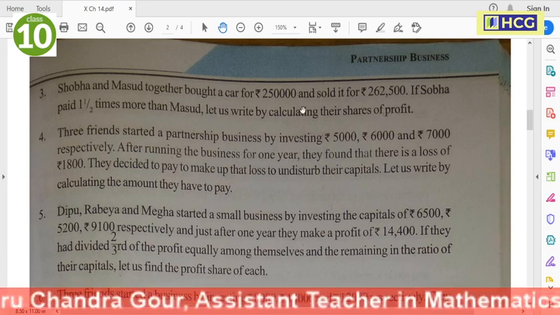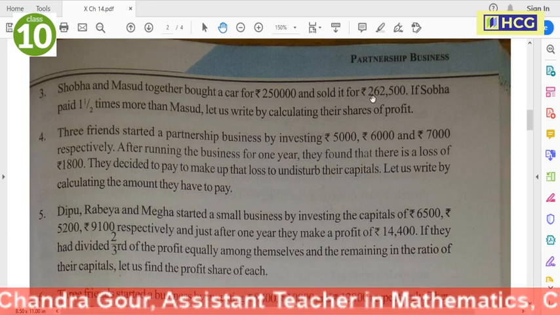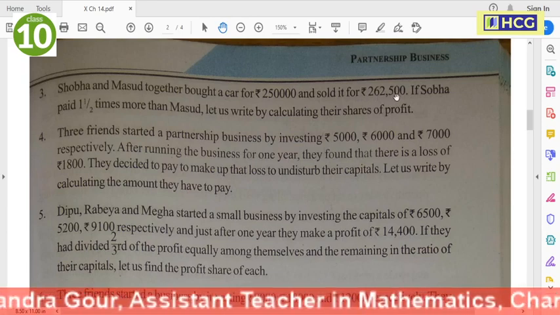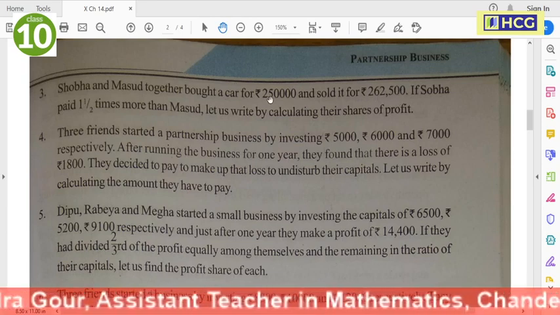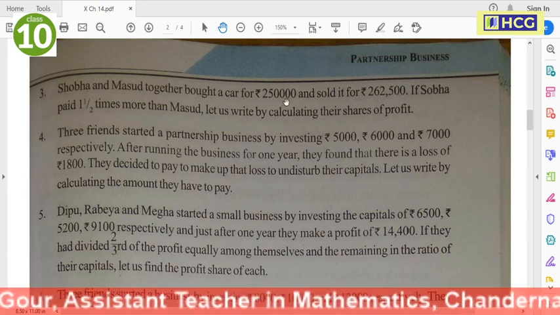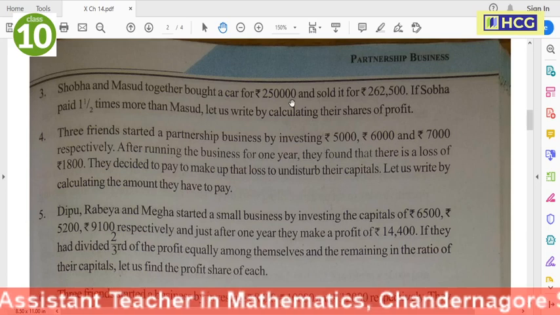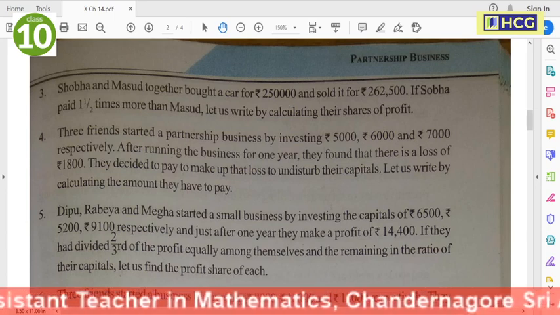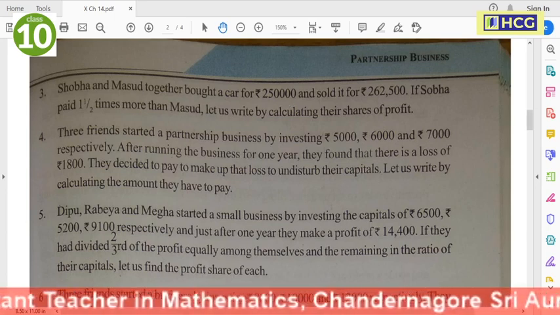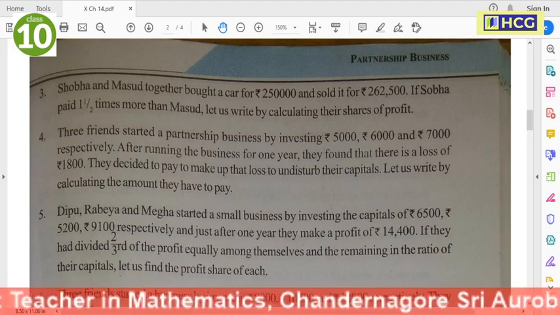At first, we calculate the profit. 2,62,500 is the selling price and 2,50,000 is the cost price. So selling price minus cost price is equal to profit. Now number 3.